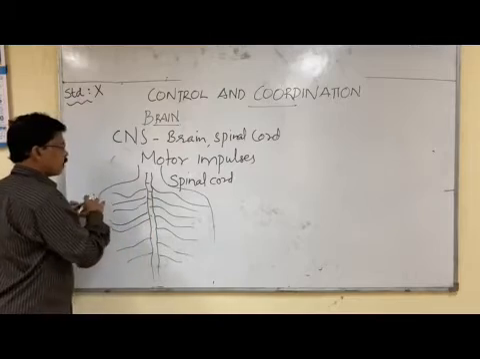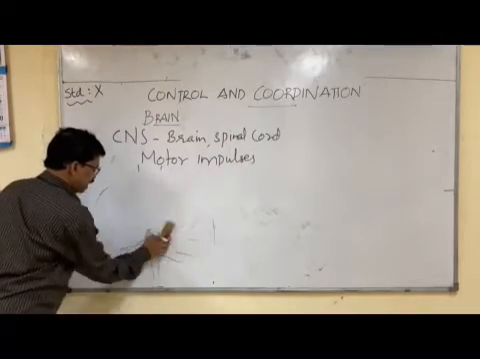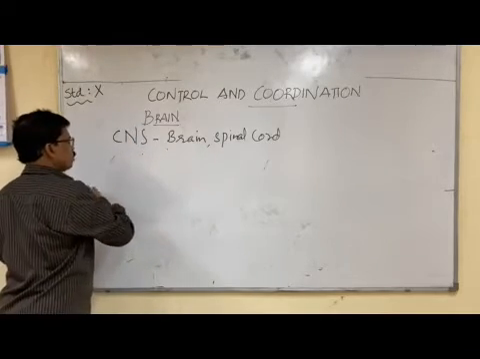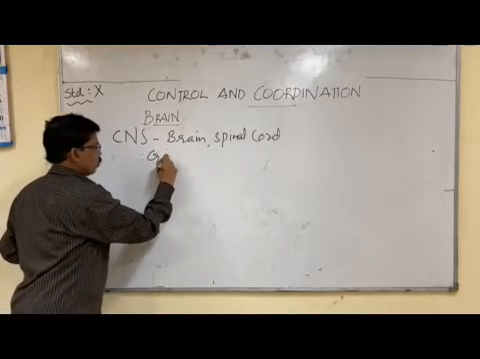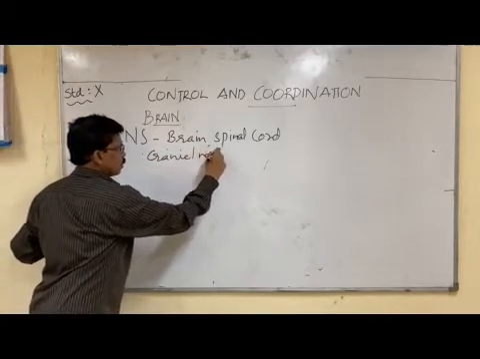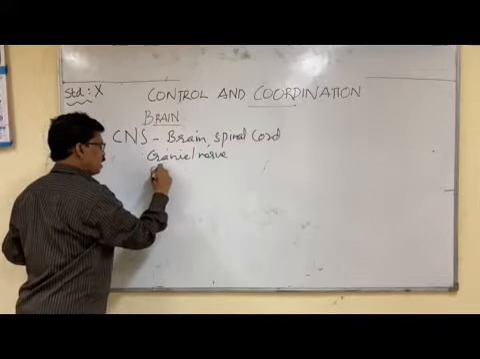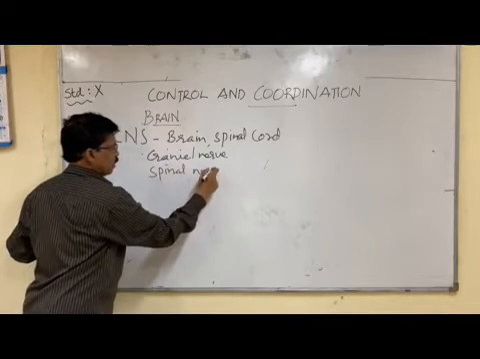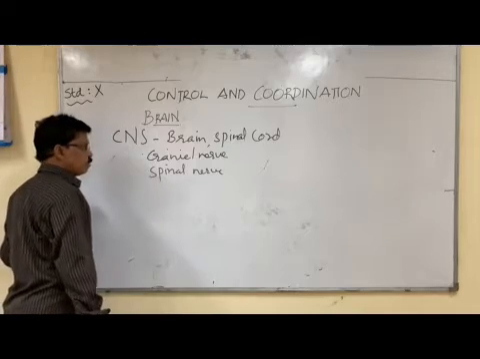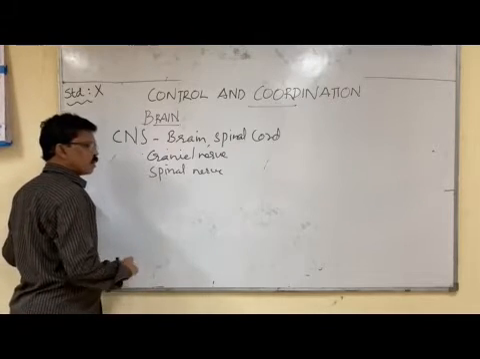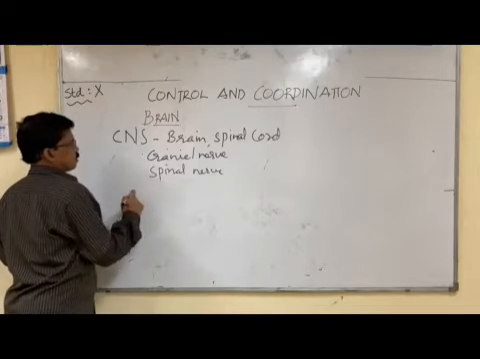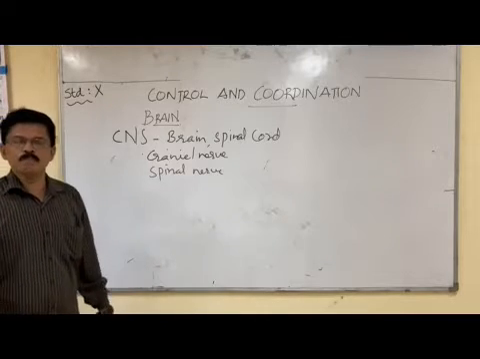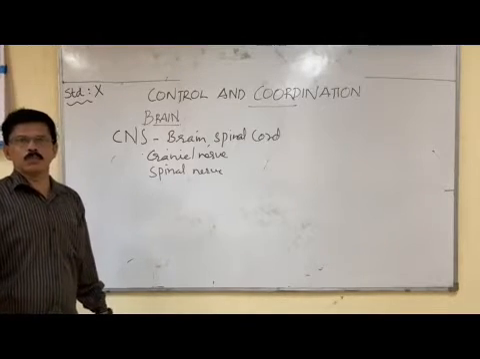The nerves arising from the brain are called cranial nerves. So cranial nerves arise from the brain and spinal nerves arise from the spinal cord. So in this way, cranial nerves and spinal nerves connect the central nervous system to all body parts. In this way, the brain and spinal cord have communication with the rest of the body.